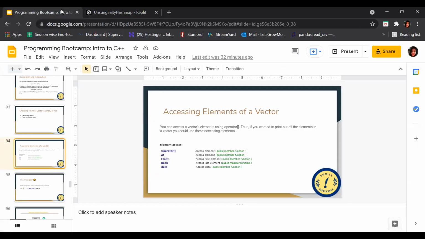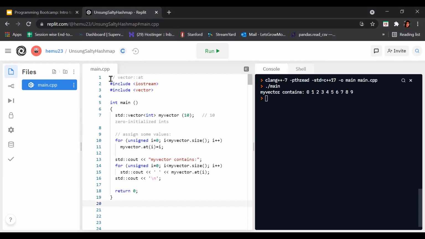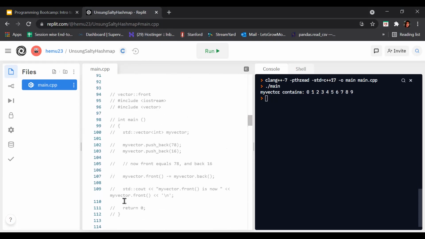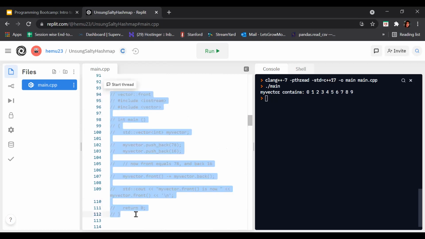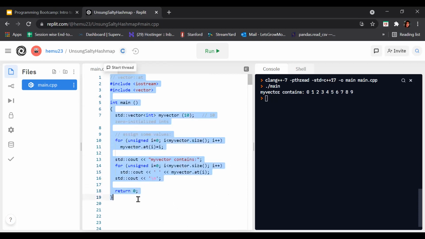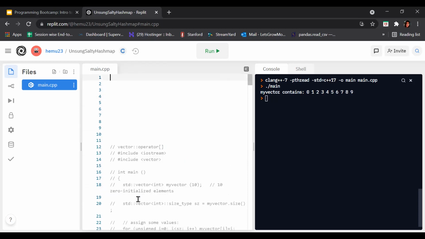Now let's check the other element access function, which is front. Let me remove this code here and take out the front one. Guys, again I am telling you, make sure you do all this code on your own and practice as much as you can, so you can get a better understanding of all this stuff.